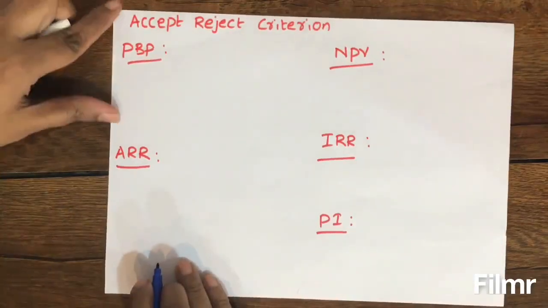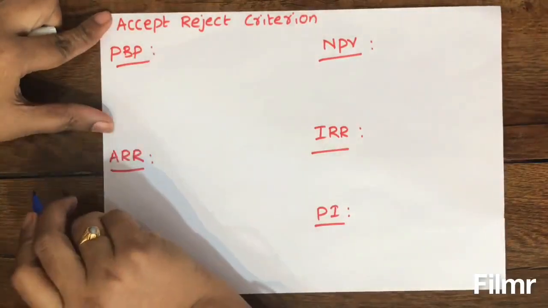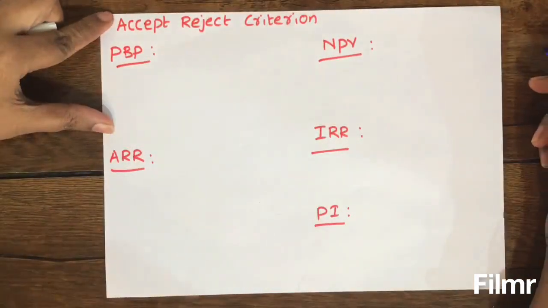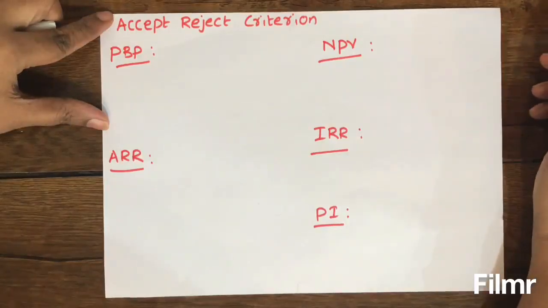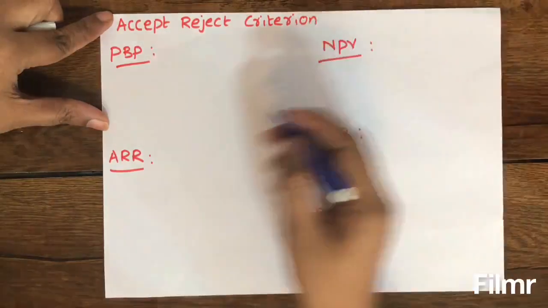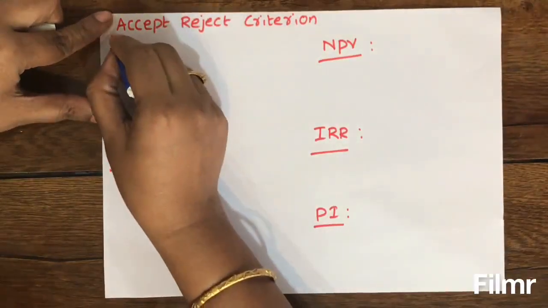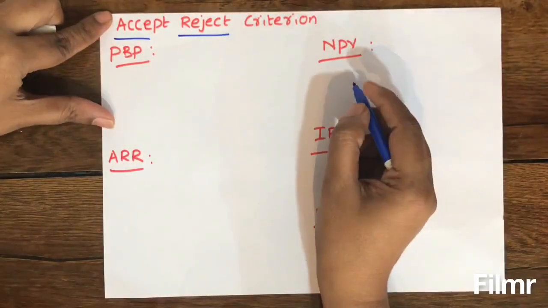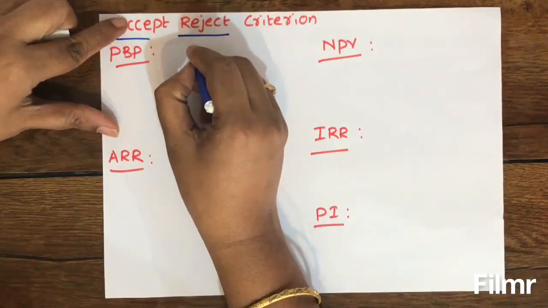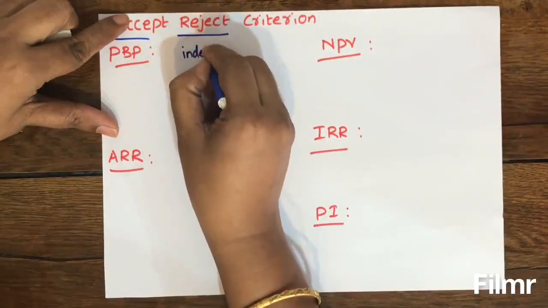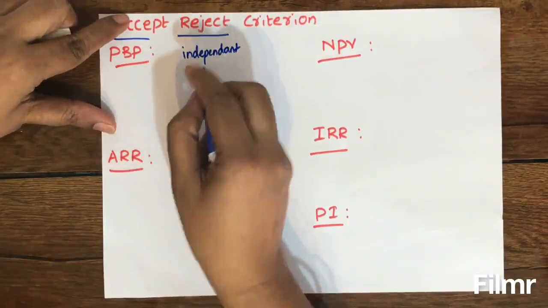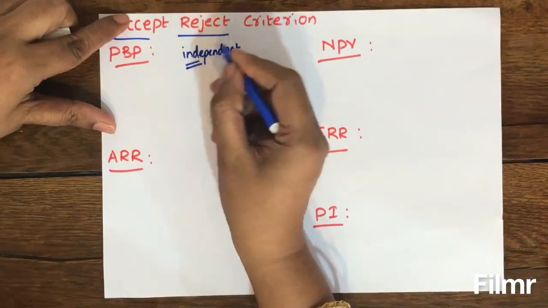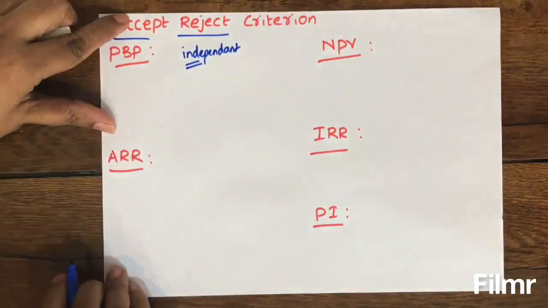The first one is PBP, that is payback period method. Payback period means, I have already explained you about this in my previous video. So, it is the time taken by any investment proposal to repay you your initial investment. So in this case, in accept reject criterion, for example, you have an independent project, means a single project. So accepting this or rejecting this purely depends upon payback period.